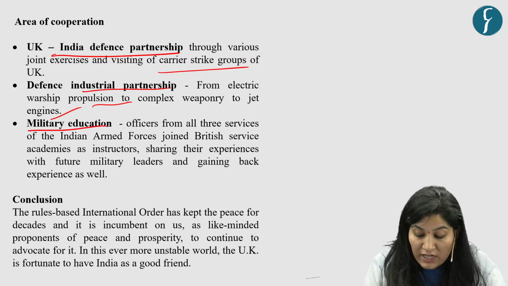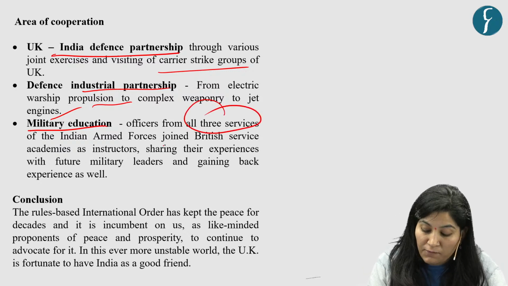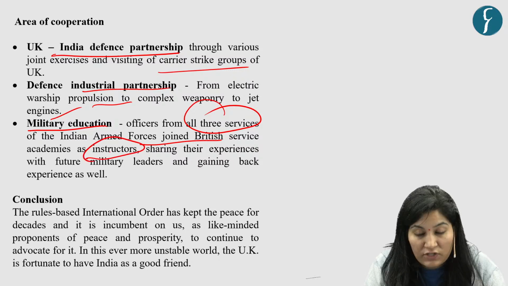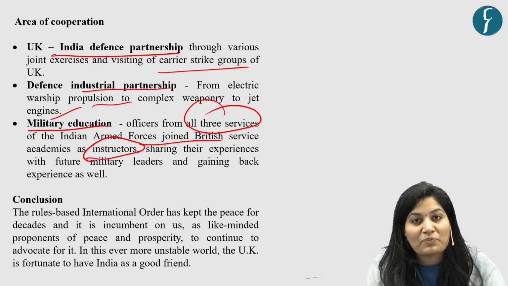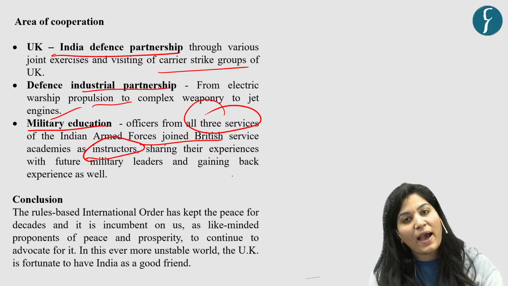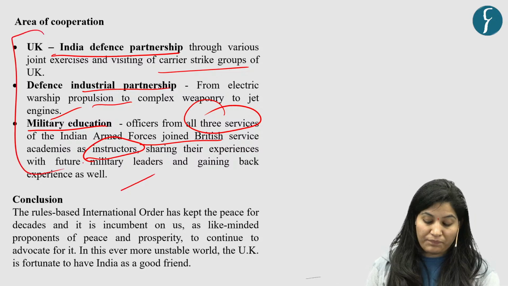Then military education. Officers from all three services of the Indian Armed Forces join British service academies as instructors, sharing their experiences with future military leaders and gaining experiences as well. So these are the three areas of cooperation.